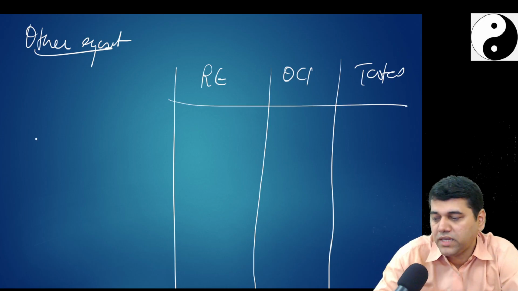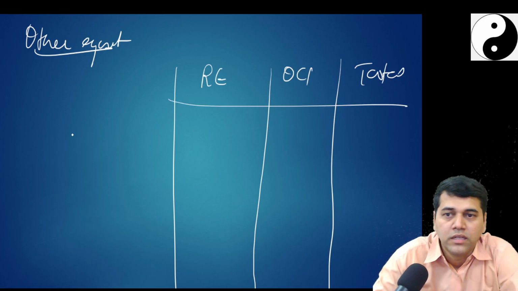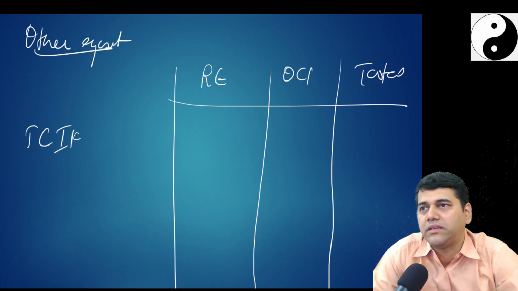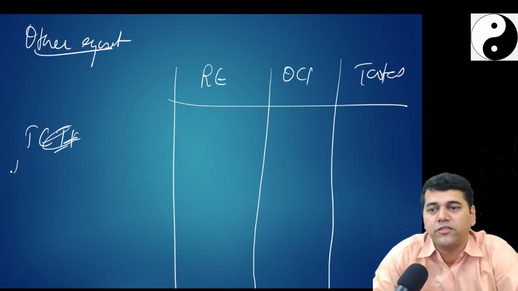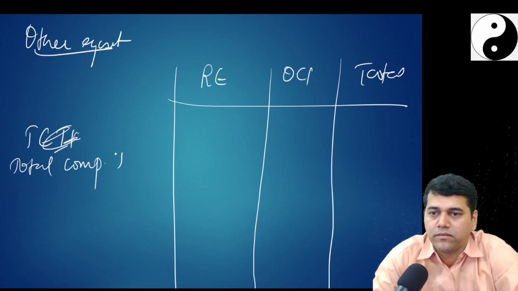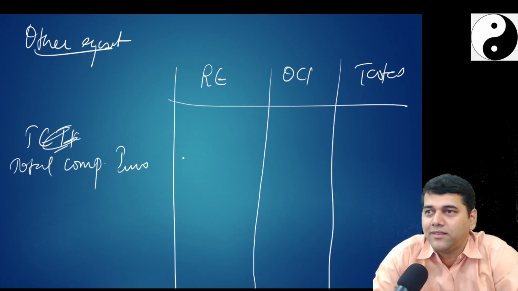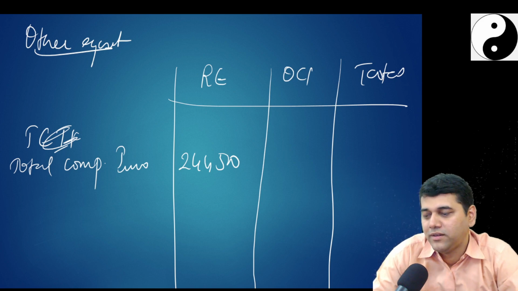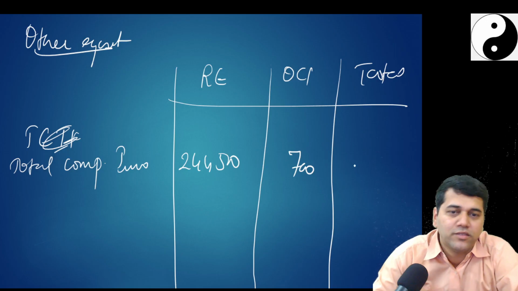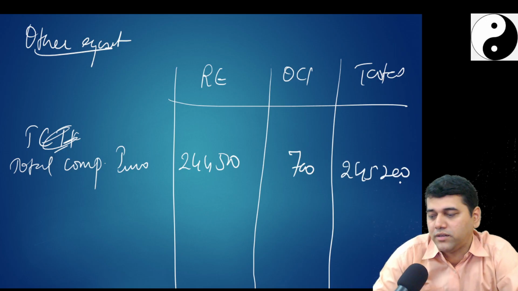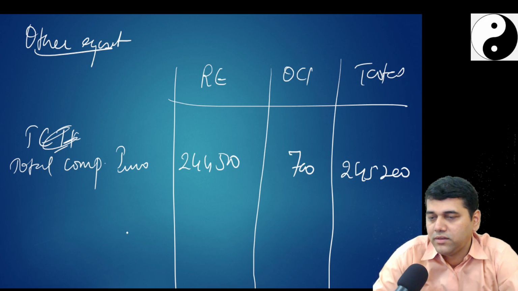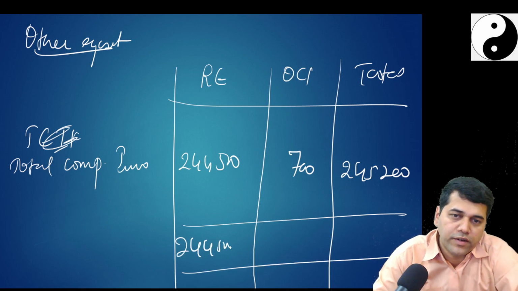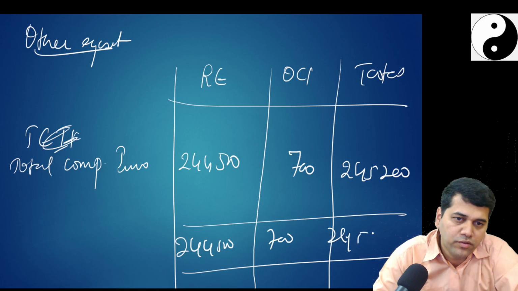So what is my opening balance? I don't know. Total comprehensive income is how much? Because I don't have any opening balance. It's a new company, right? Where's the opening balance here? How much is my total comprehensive income? It is 244,500. This is what you have taken from the reversed P&L, no? And your OCI is 700. So your total will be 244,500 plus 700, 245,200.